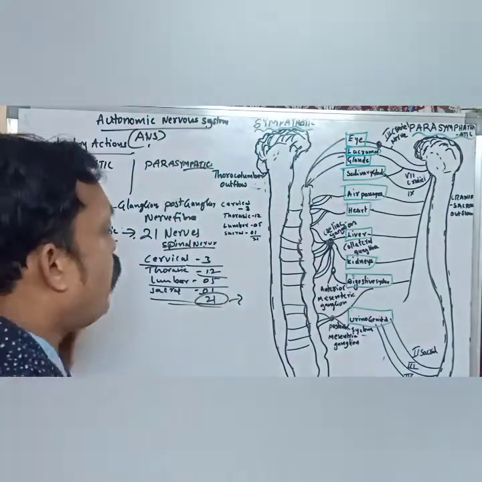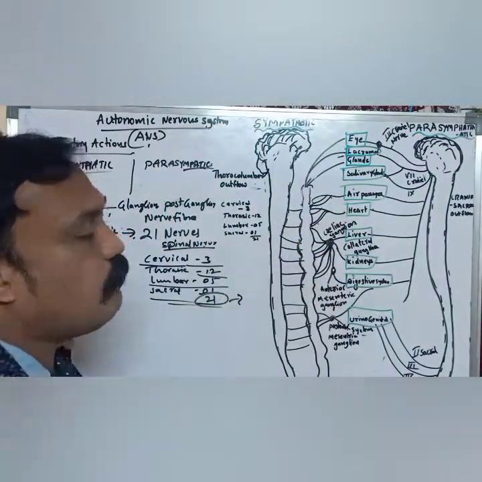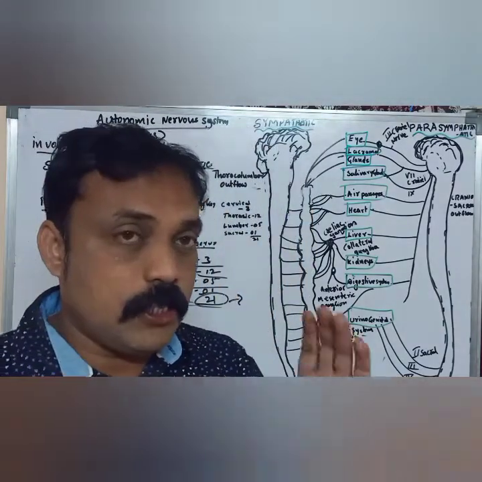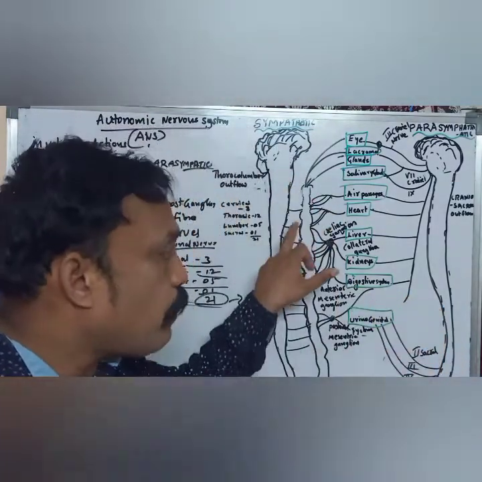These combine and form the sympathetic nervous system.